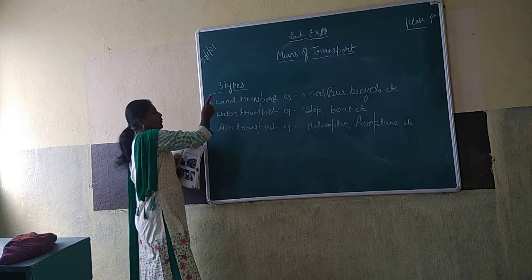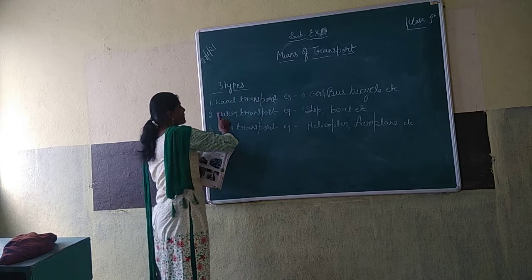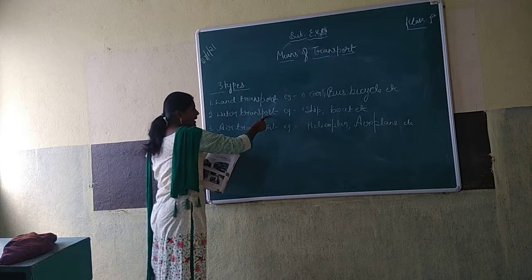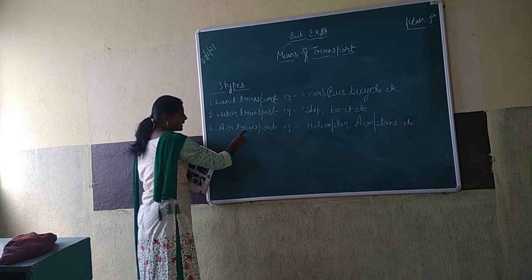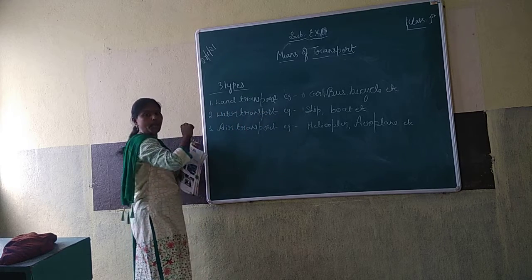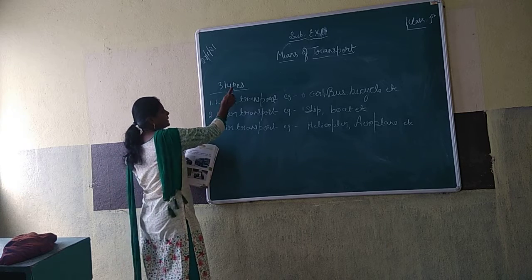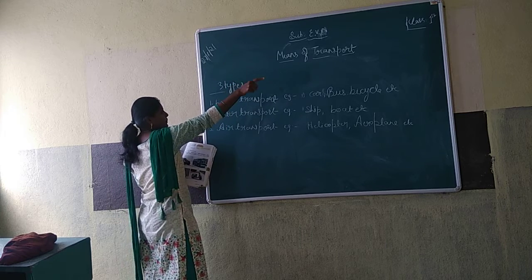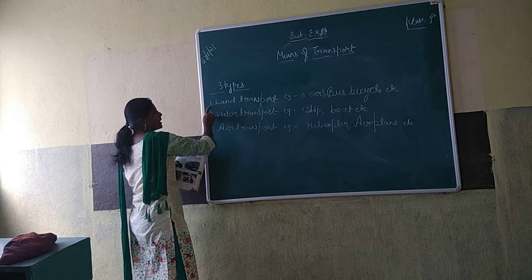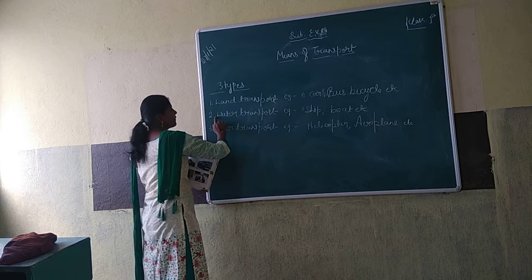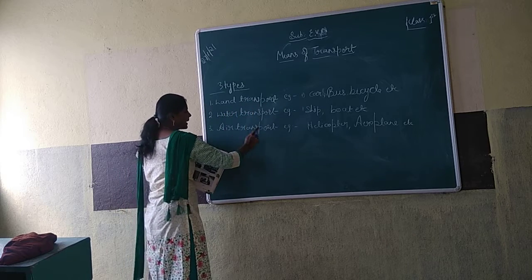Three types. One is land transport, second is water transport, third is air transport. Three types of means of transport: land transport, water transport, air transport.